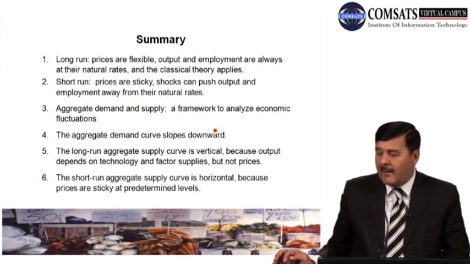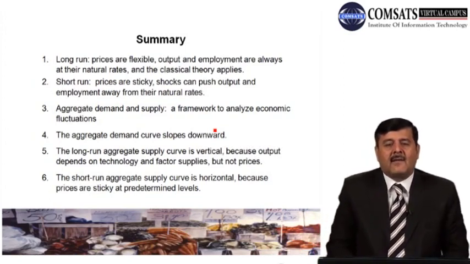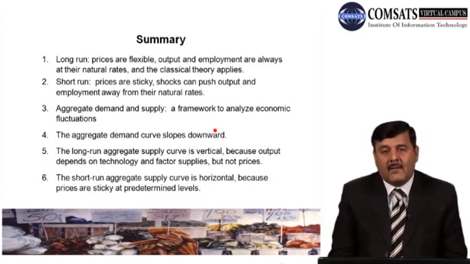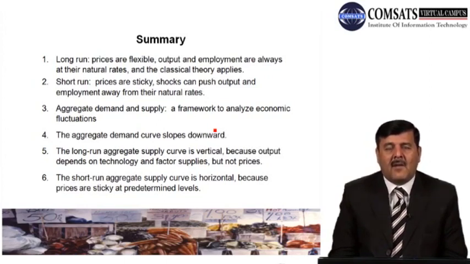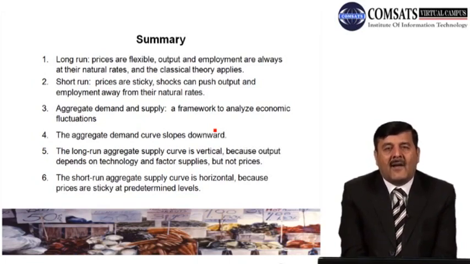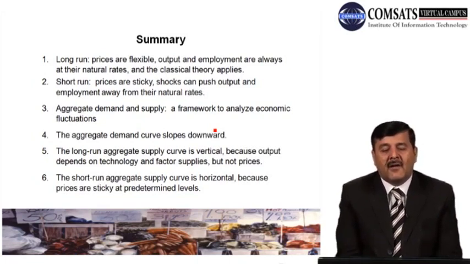So what we have learned today, I will summarize in a slide, and then I will end this lecture. We discussed what fluctuations are, and how we define fluctuation: whenever there is disequilibrium in the economy, in the market, that is a situation when we can say there is economic fluctuation or change in an economic parameter. There are two time periods we talked about. Long run, in which prices are flexible, output and employment are always at their natural rates, and the classical theory applies to the long run time period.